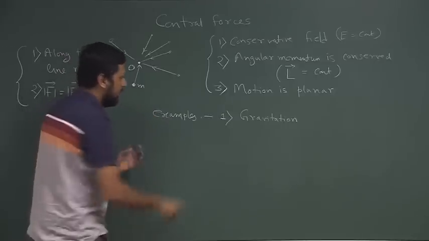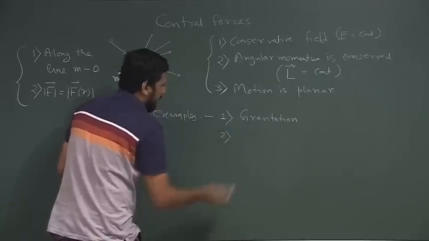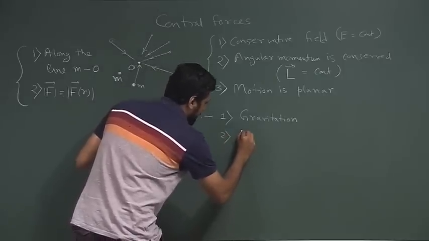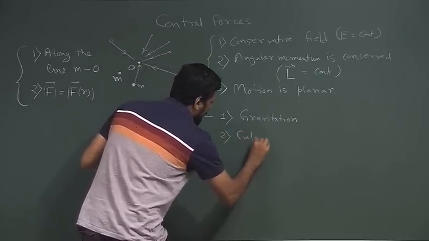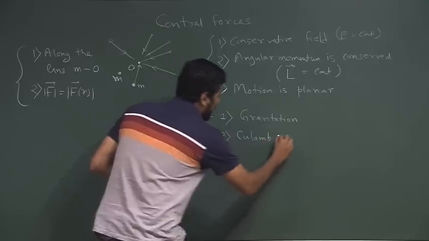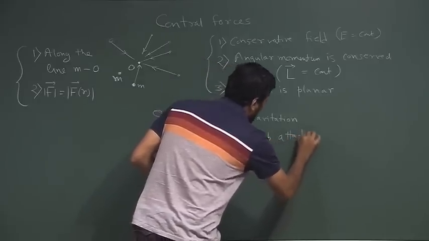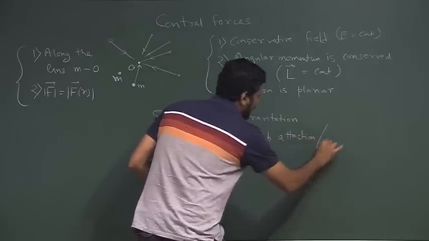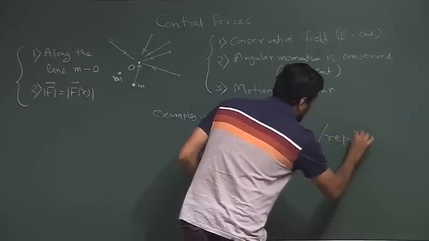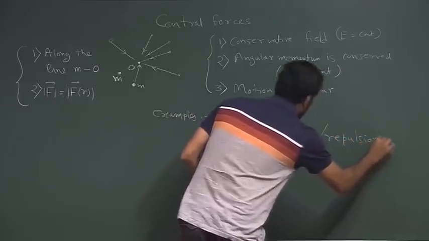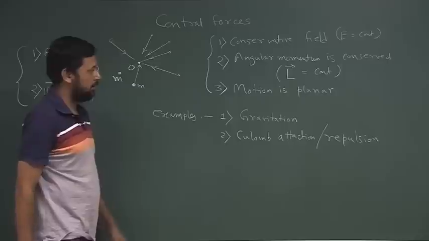Similarly, we can also take another very common example, that is Coulomb attraction or repulsion.